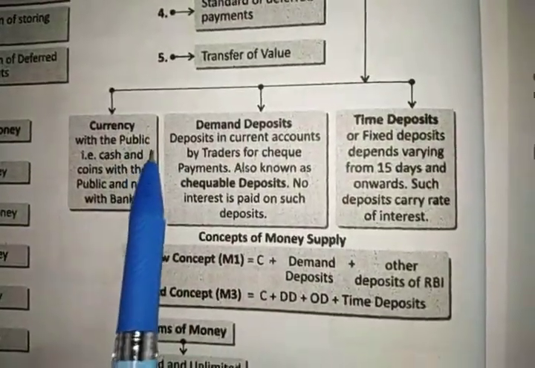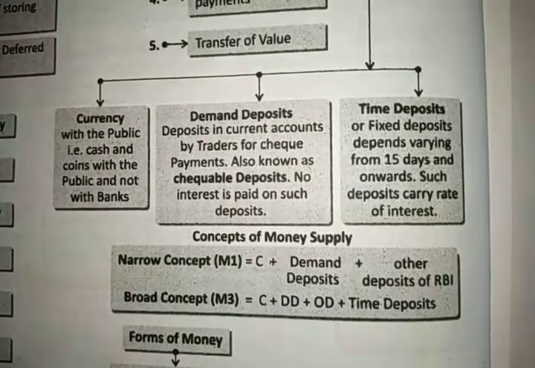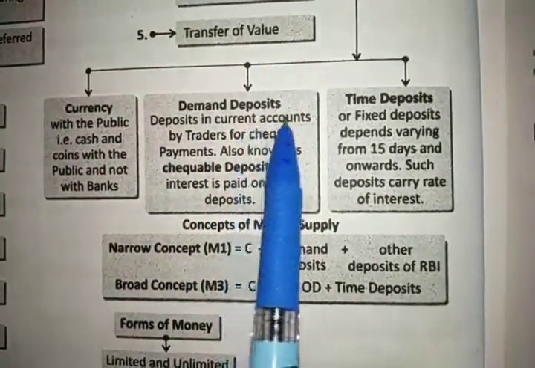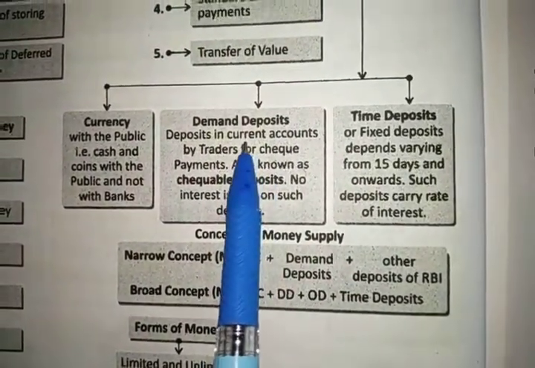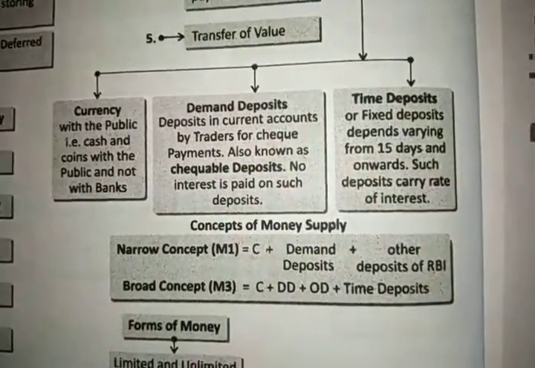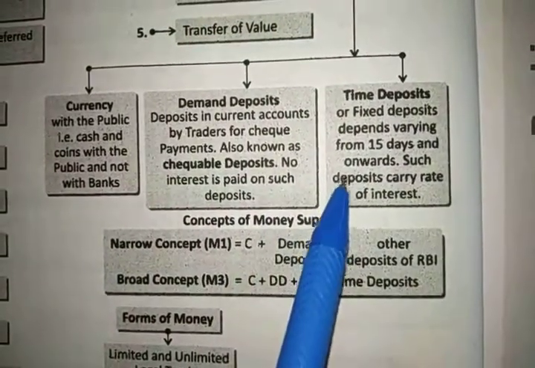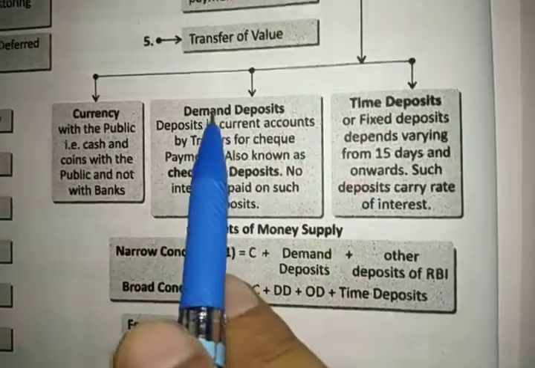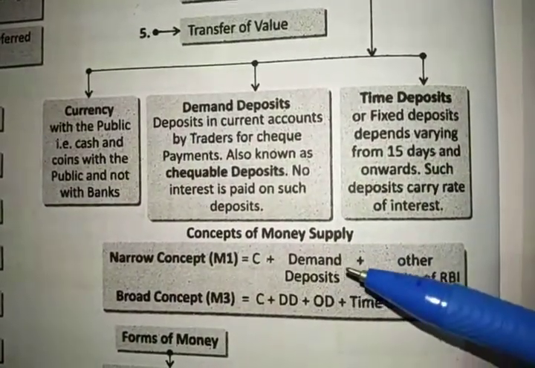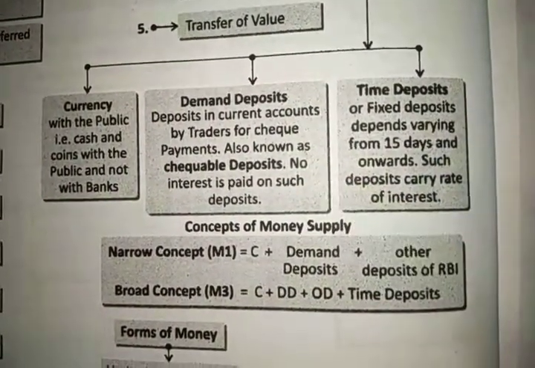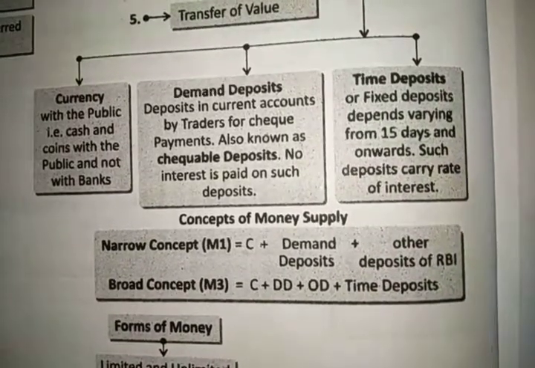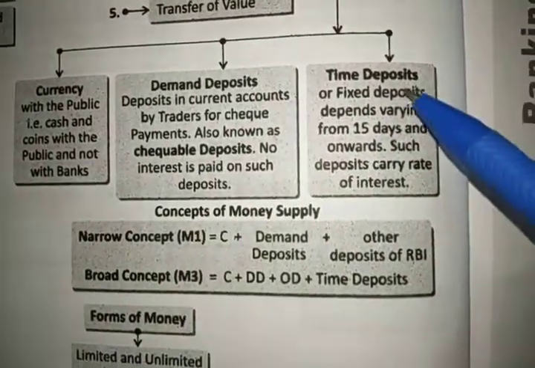First is currency. Currency means cash and coin that the public is having. Next is demand deposit. Demand deposit can be in a current account or in a savings account. So whatever you have saved in your bank, that is demand deposit. You can withdraw that particular amount anytime by way of cheque or by ATM card or through an application form.